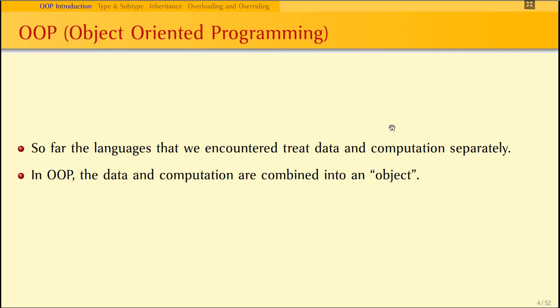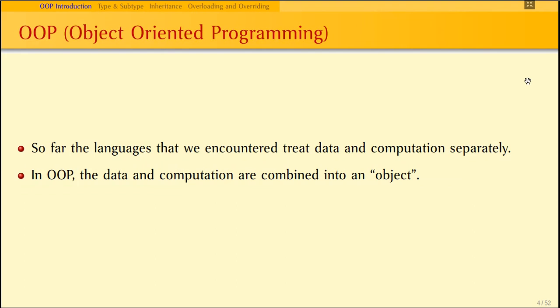In the imperative paradigms, structured and object-oriented programming are the two categories available. Under the structured programming, we have seen the C programming language. Under the object-oriented programming, we have so many good programming languages such as C++, Java, and Python, which support the object-oriented features. In order to support the object-oriented features, the basic requirements or basic properties are data abstraction, encapsulation, inheritance, and polymorphism.